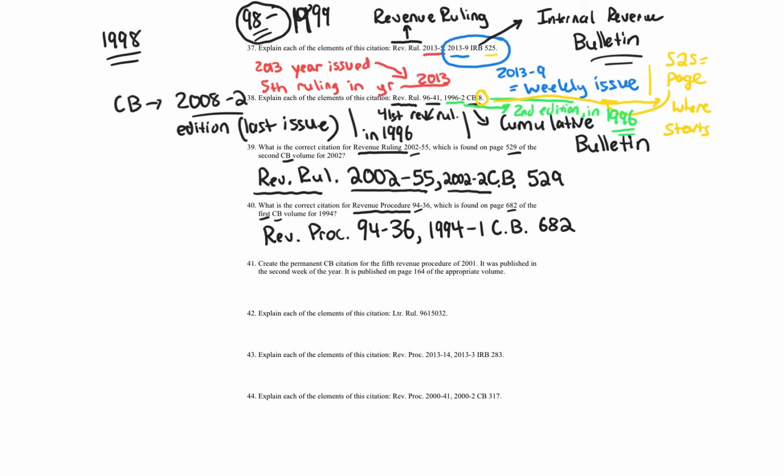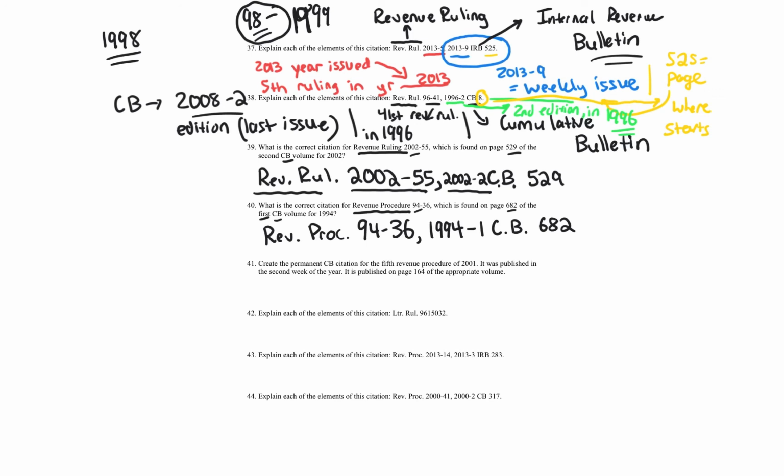Create the permanent CB citation for the fifth revenue procedure of 2001. So now we're getting even more in depth, right? But once you go through question 37, 38, and you gotta rewind it, I get excited about this stuff because when you first look at this, it looks like a bunch of gibberish, but once you go through these, you're going to master this easy. So create the permanent CB citation for the fifth revenue procedure of 2001. It was published in the second week of the year. It is published on page 164 of the appropriate volume.